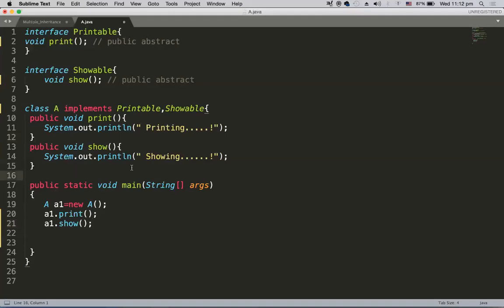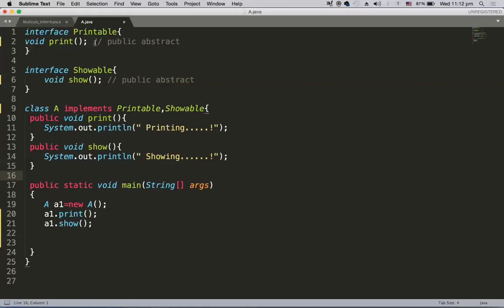Implementation was done, and I want to make this class an executable class. So I create an object of this class, a1 equal to new A, and then I can say a1.print and a1.show. I'm saving this as A.java.